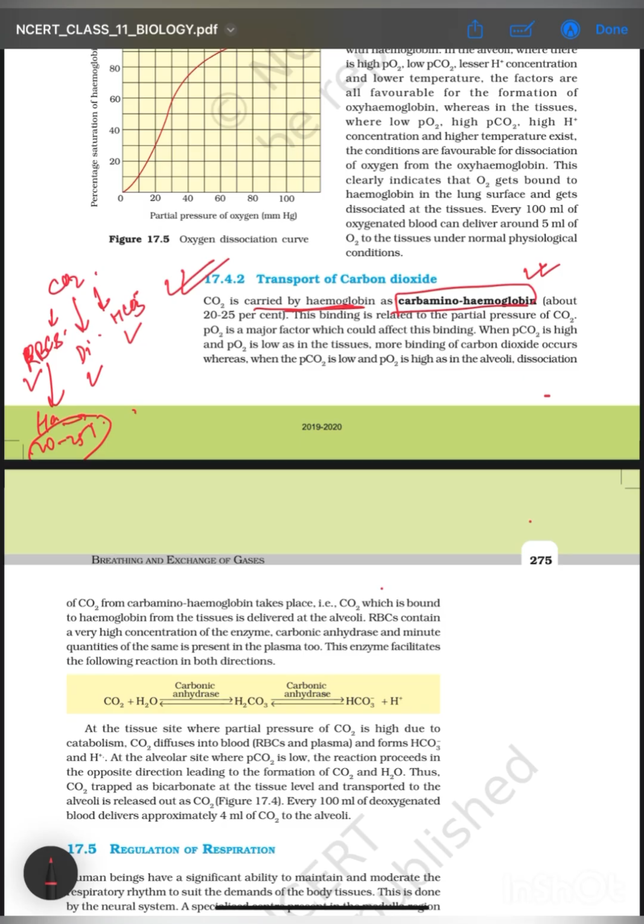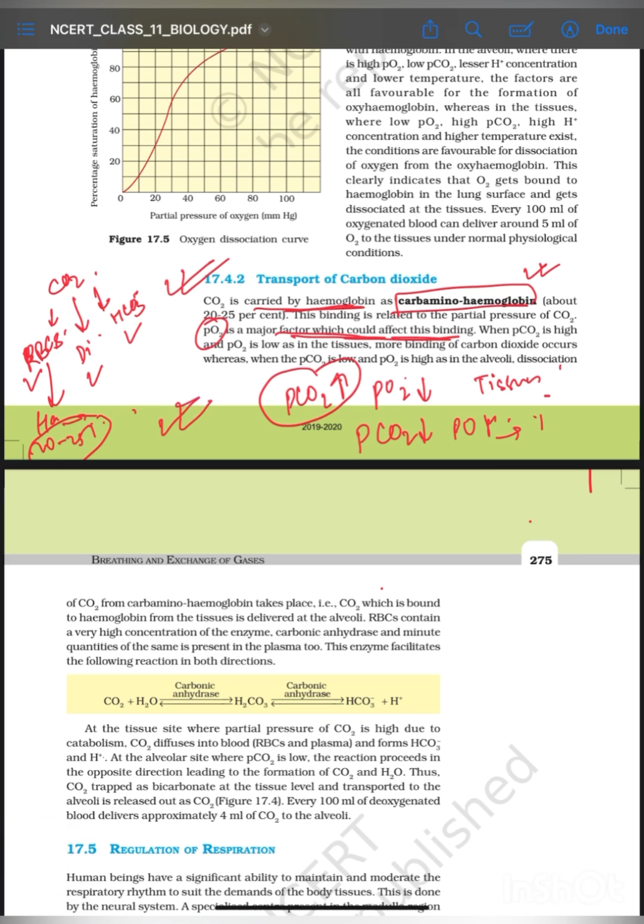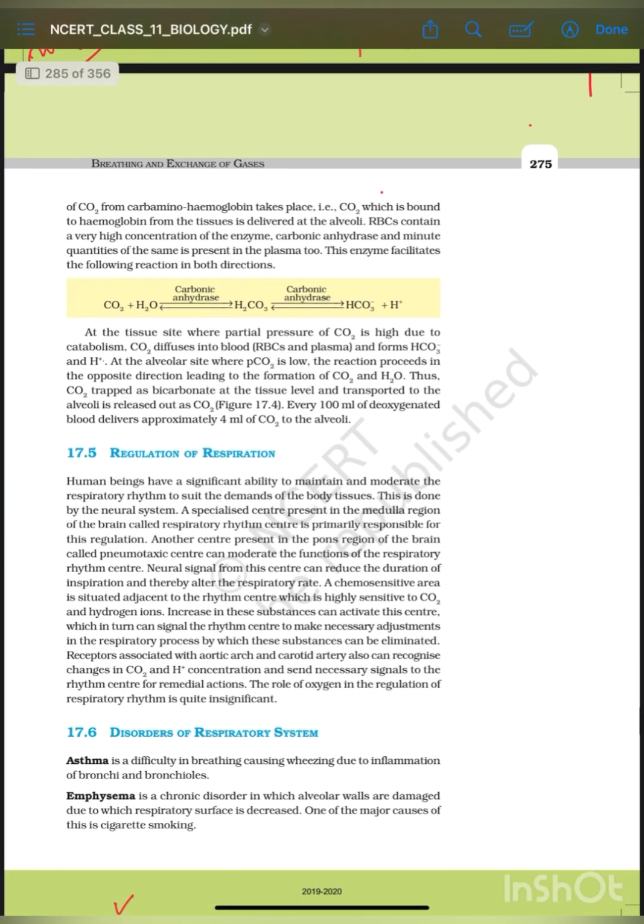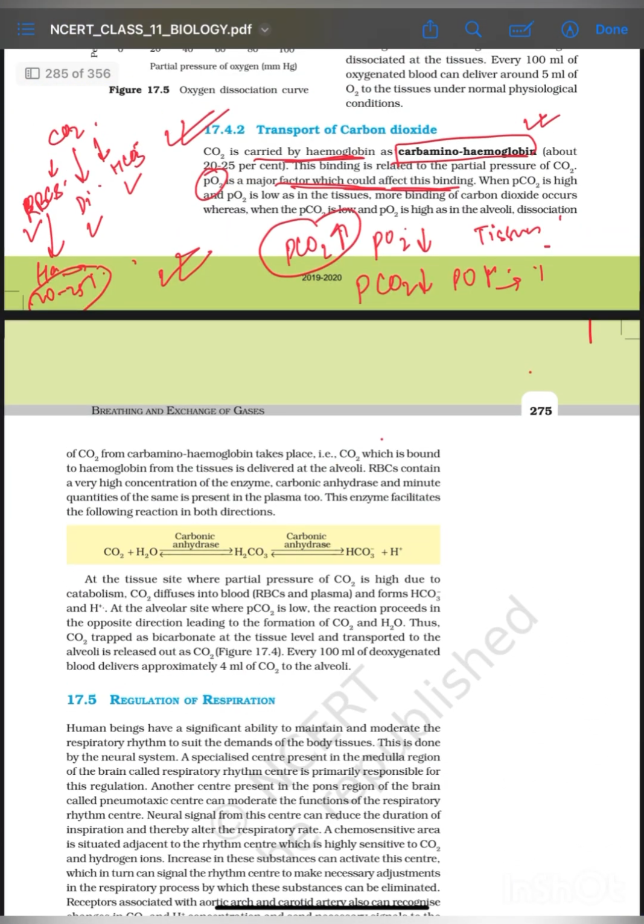Now this binding mainly depends upon the partial pressure of O2. Partial pressure of O2 is a major factor which affects this binding. No temperature, no H plus ions, but only partial pressure of O2. Now when PCO2 is high and PO2 is low, such as in tissues, then the binding of carbon dioxide will take place. But when PCO2 is low and PO2 is high, there would be dissociation of this carbinohemoglobin and formation of oxyhemoglobin. Right, so it's also written over here,